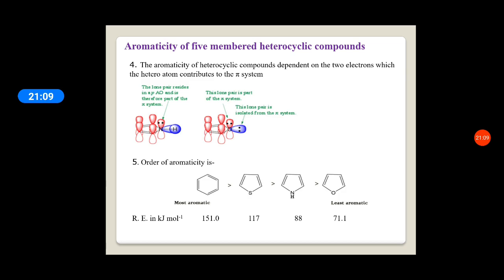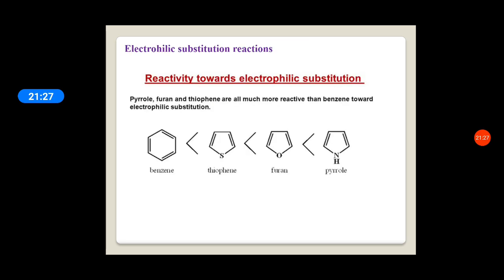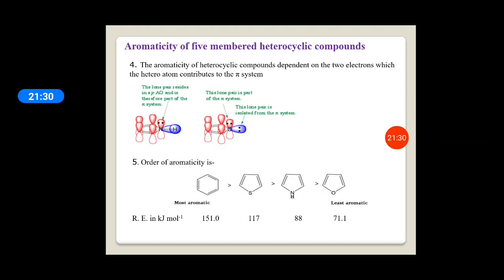Another one is that the aromaticity of heterocyclic compounds depends on the 2 electrons which the heteroatom contributes to the pi system. So in the pyrrole, the nitrogen is sharing its electrons with the pi molecular orbital cloud. In the furan, oxygen donates the lone pair of electrons.